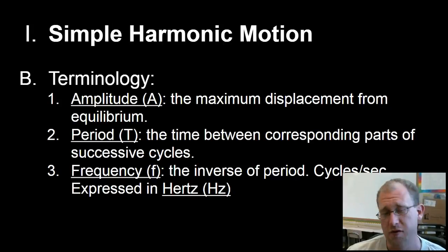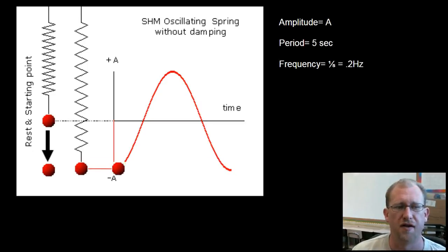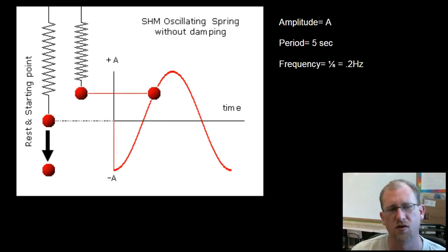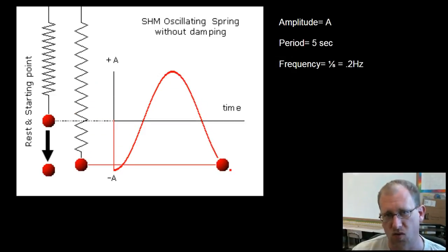Okay, and frequency is the opposite of that. Frequency is not the time per cycle, but it's the cycles per unit time. In this case, it's cycles per second, and we use the unit hertz to reference that. So let me show you a picture. Here I have another spring oscillating with a mass at the end of it, and a neat little animation that helps you see it as a waveform.